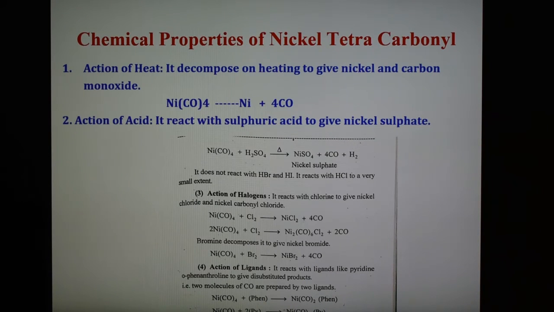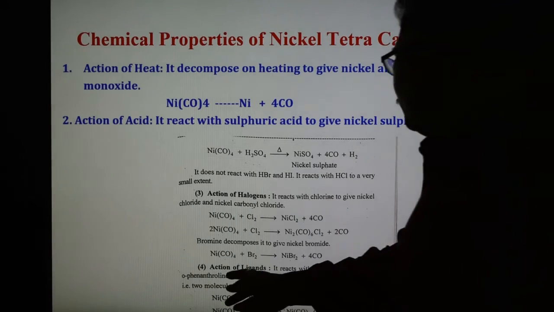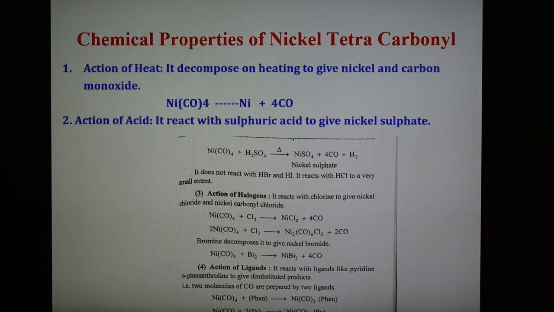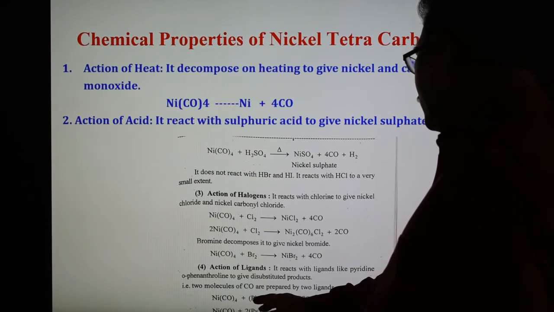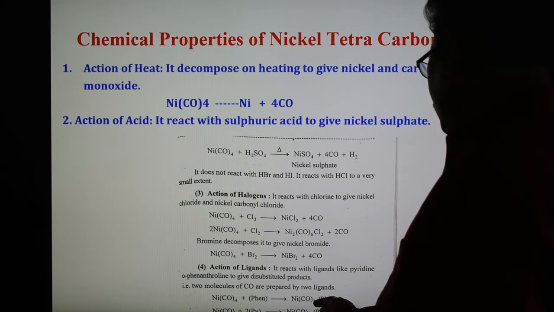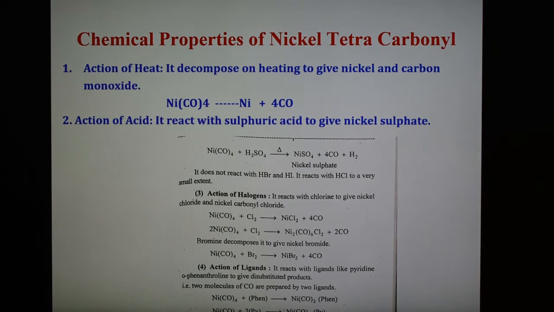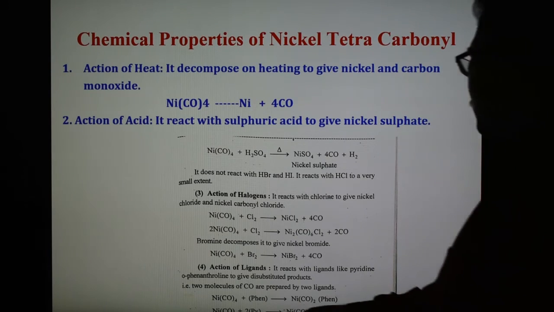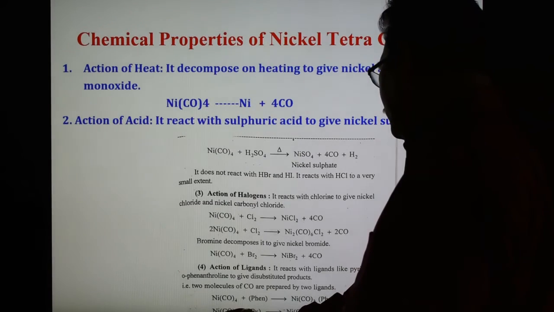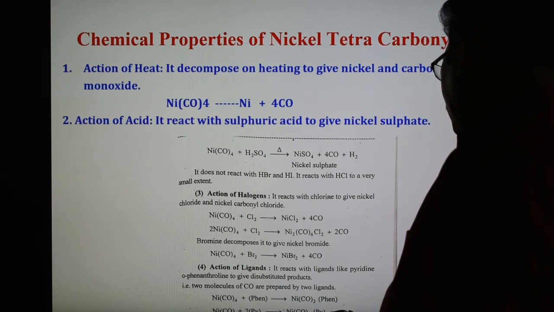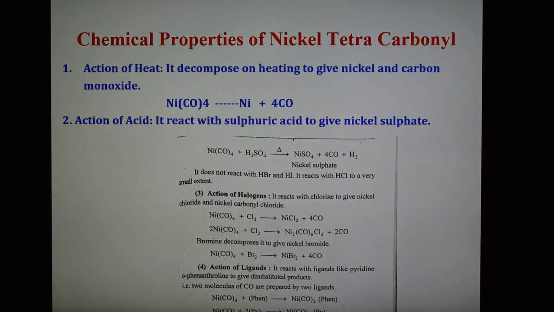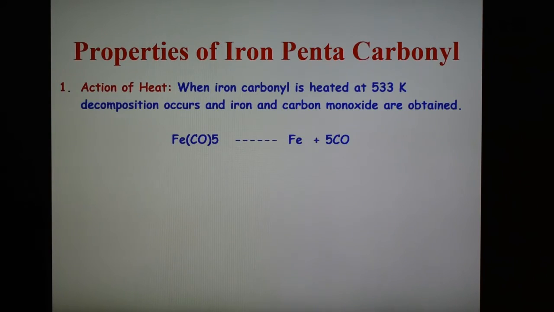The fourth reaction is the action with a ligand. It reacts with ligands like pyridine or o-phenanthroline to form the disubstituted product, where two molecules of CO are replaced by the two donor atoms. Here see the reaction: nickel tetracarbonyl reacts with the ligand o-phenanthroline, and Ni(CO)2(phen) and 2 CO get released. Two molecules of carbon monoxide are replaced by these two donor atoms. This is another ligand, two pyridine: Ni(CO)4 reacts with pyridine forming Ni(CO)2(py)2, and two molecules of CO get released. So these are the four reactions of nickel tetracarbonyl.